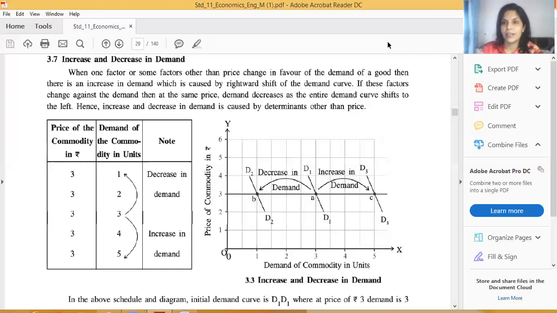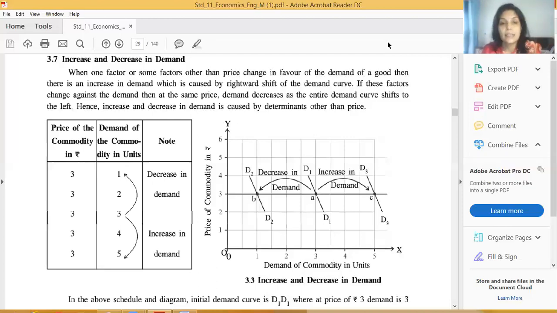confusion in the student's mind. Correct? These students think that it is an assumption or exception. Sometimes for the assumption they write exceptions, and for the exceptions they write assumptions. So what are assumptions and what are exceptions? Assumptions, that means in which condition, in which case law of demand can work.